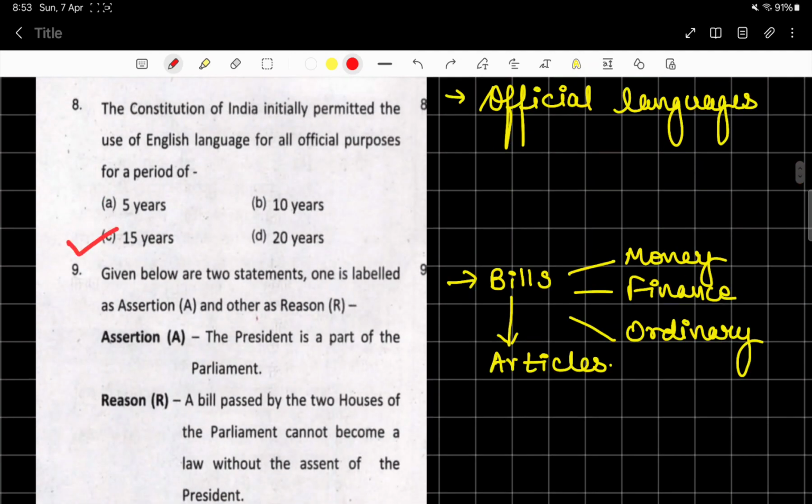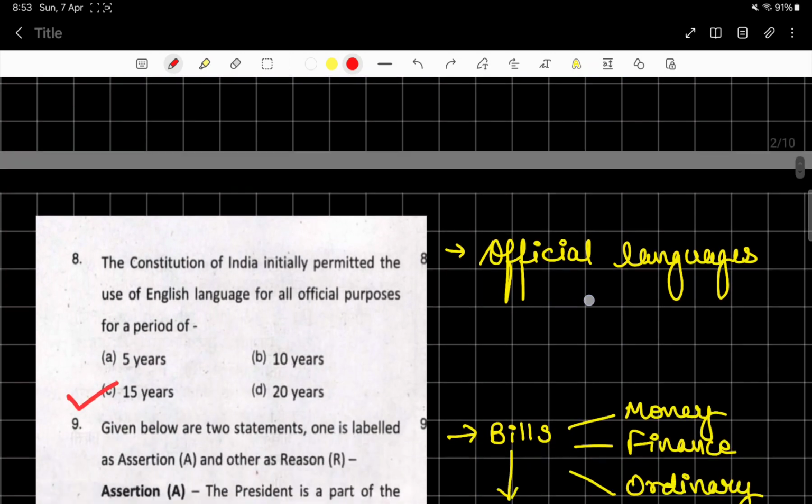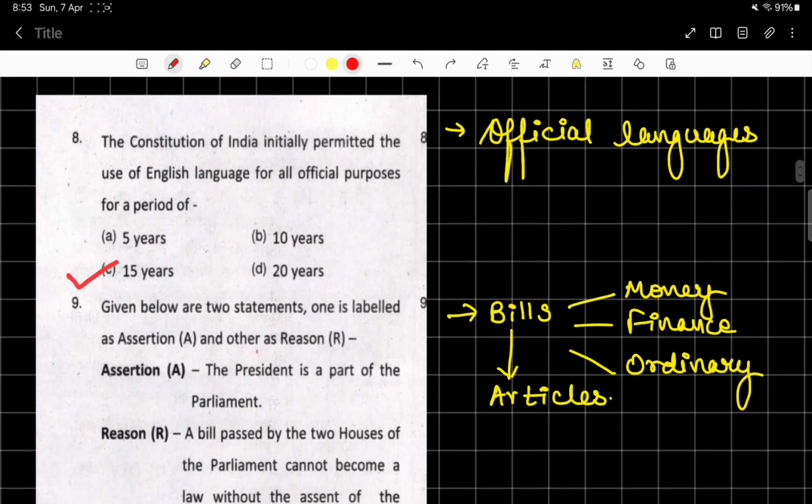Now moving to the questions we were discussing. I guess the seventh one is done. Now next is, the Constitution of India initially permitted the use of English language for all official purposes for a period of 15 years. To be very honest, when I was giving the exam, I did not know the answer to this question exactly, but we can solve this by going through the chapter on official languages.